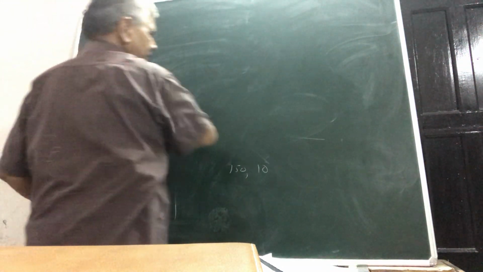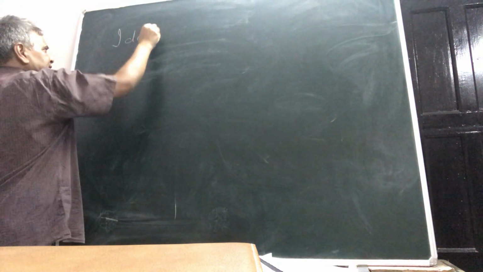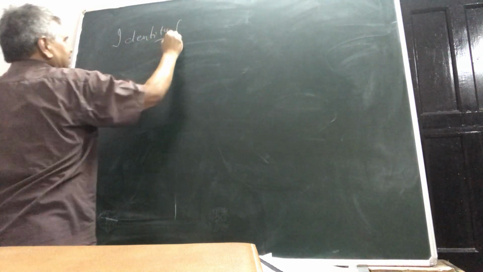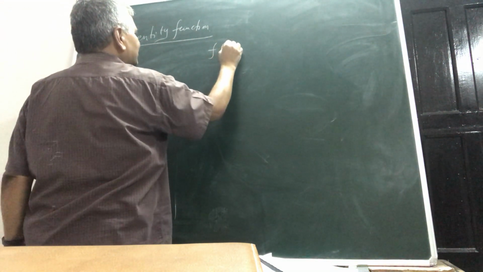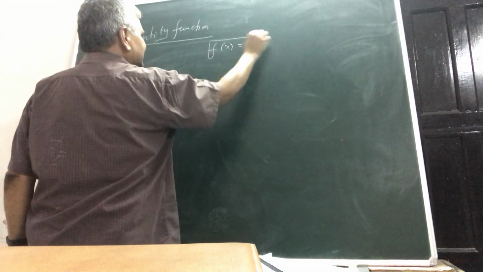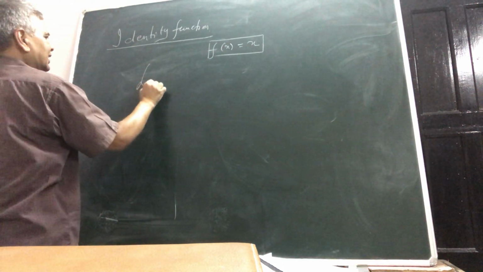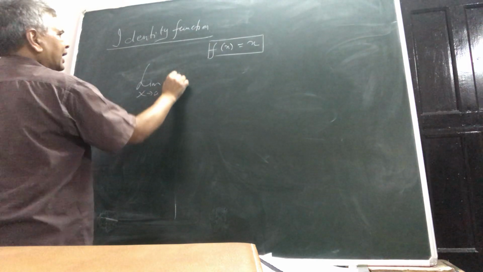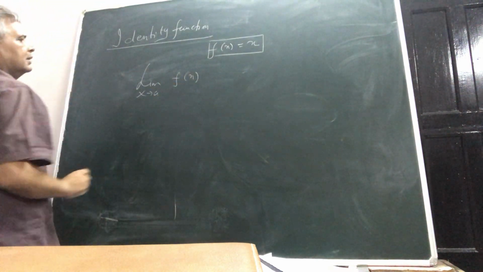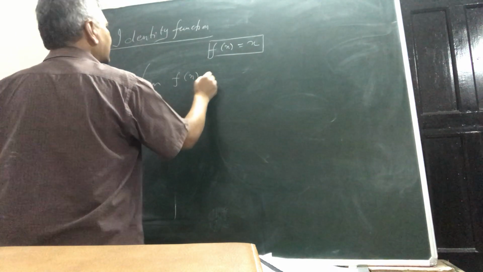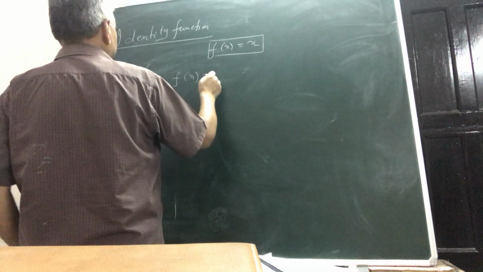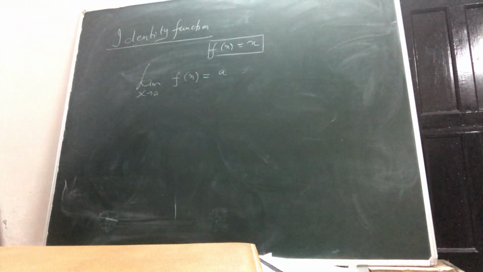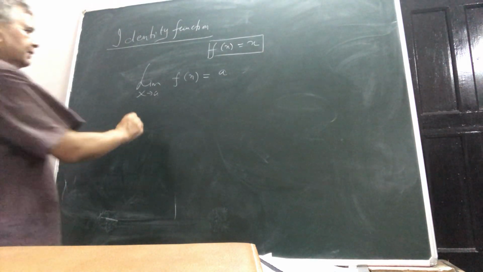Now I will take another example here, that of the identity function. Again, in this identity function, f(x) is equal to x. We will again show that the limit as x tends to A of f(x) is equal to A only. So what is the thing here?